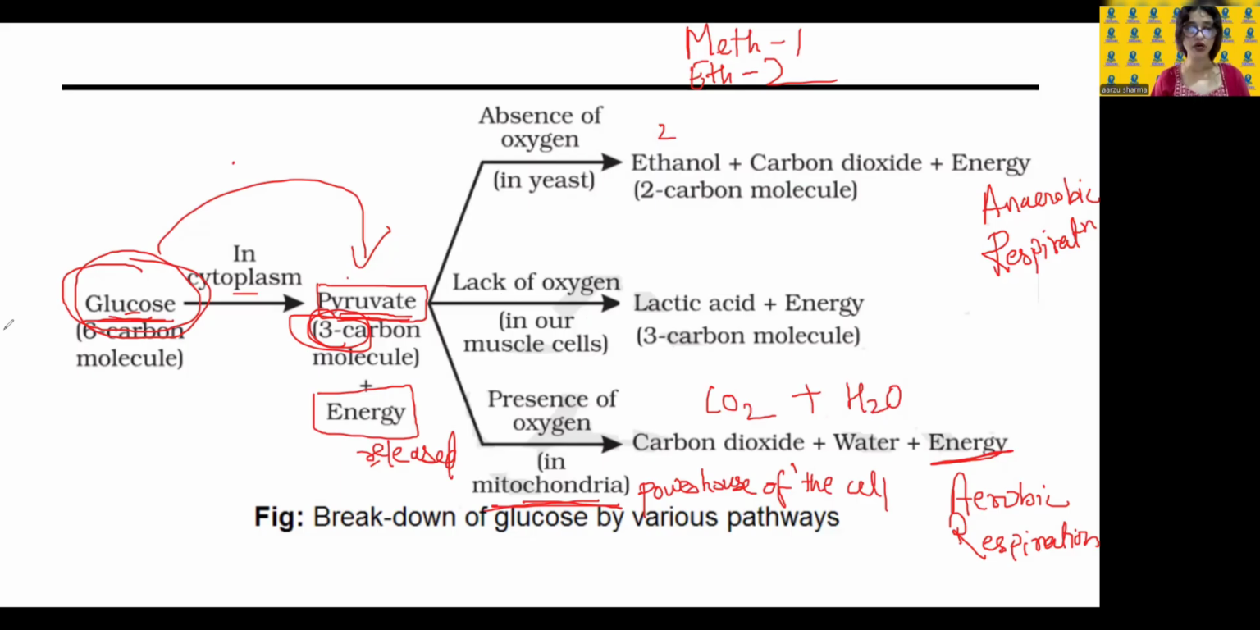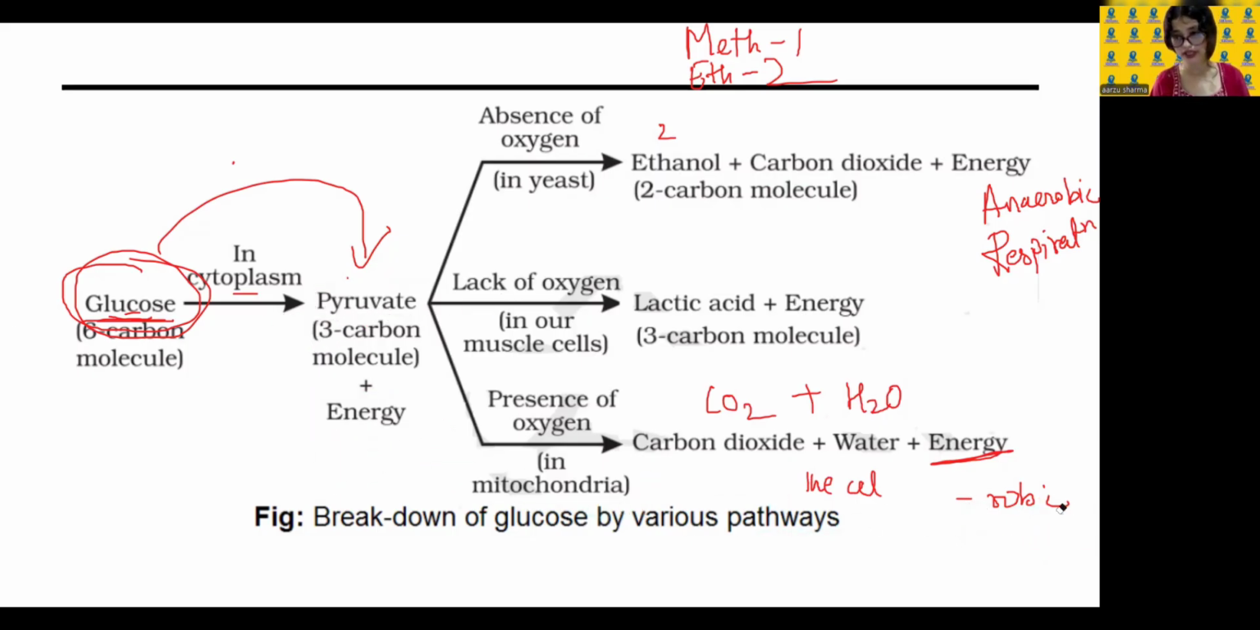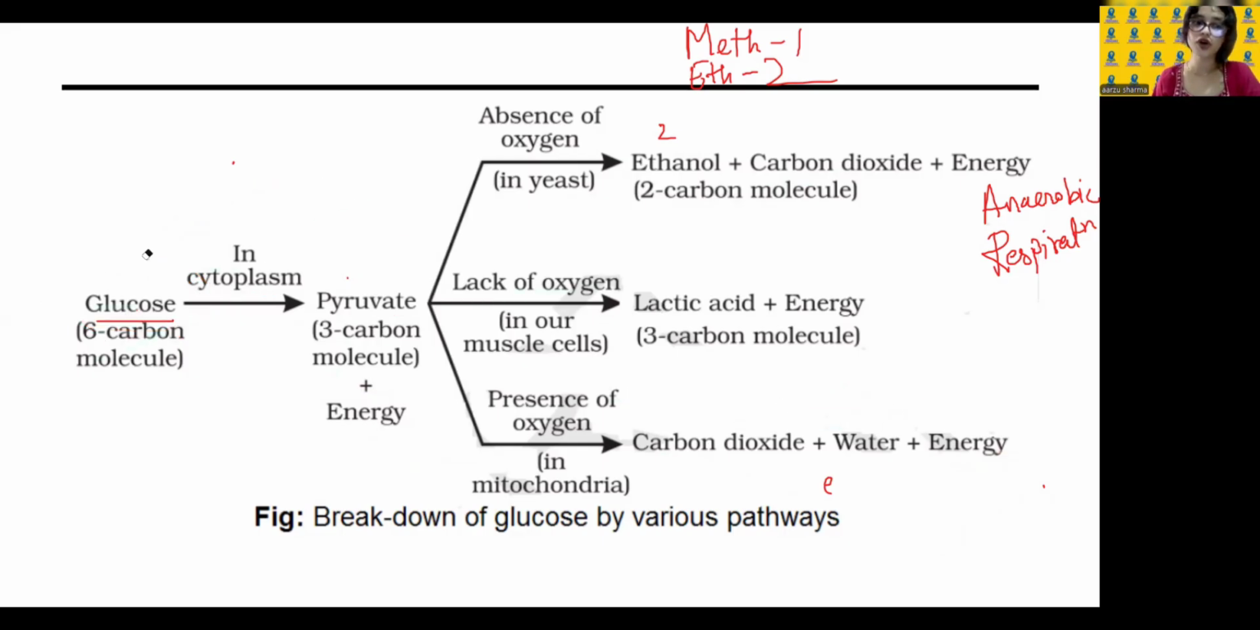Let's go to the third one. So this third one that we see, lack of oxygen that we are seeing here, this is done when, suppose, you are running, okay? You're running. What happens in your body? Your body is not able to produce enough oxygen, okay? Your body is not able to get enough oxygen because you're running, so much energy is required. So in that time, what happens?